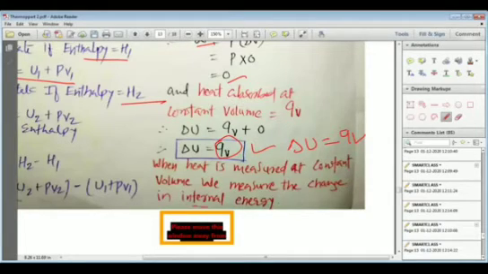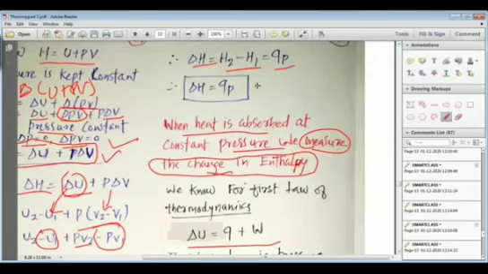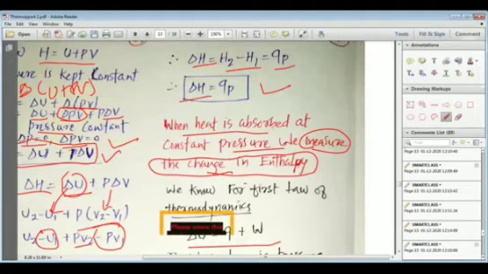So my dear students, we should be very clear now up till this point that when the heat is absorbed at constant volume, it represents the change in the internal energy. But when the heat is absorbed or exchanged at constant pressure, we are actually measuring the change in the enthalpy.